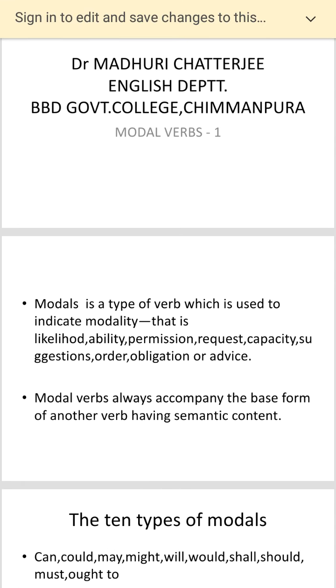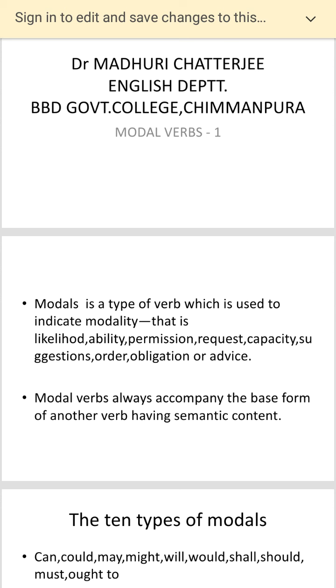As we have done the verbs, we go to a 5 marks question which is on modals. Now, what are modals? Modals are a type of verb also, which is used to indicate modality, that is, likelihood or ability or permission or request or capacity, suggestions, order, obligation, or advice.